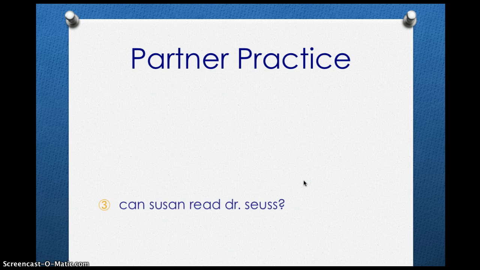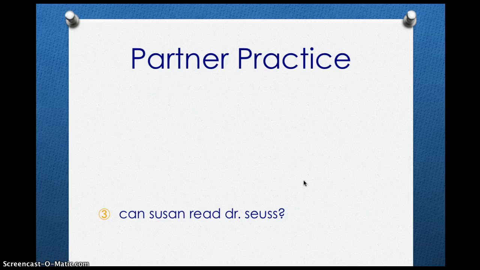Here's your last sentence. Again, in this sentence, I only see 4 letters that need to be capitalized. Who wants to help? Let's check the answers.